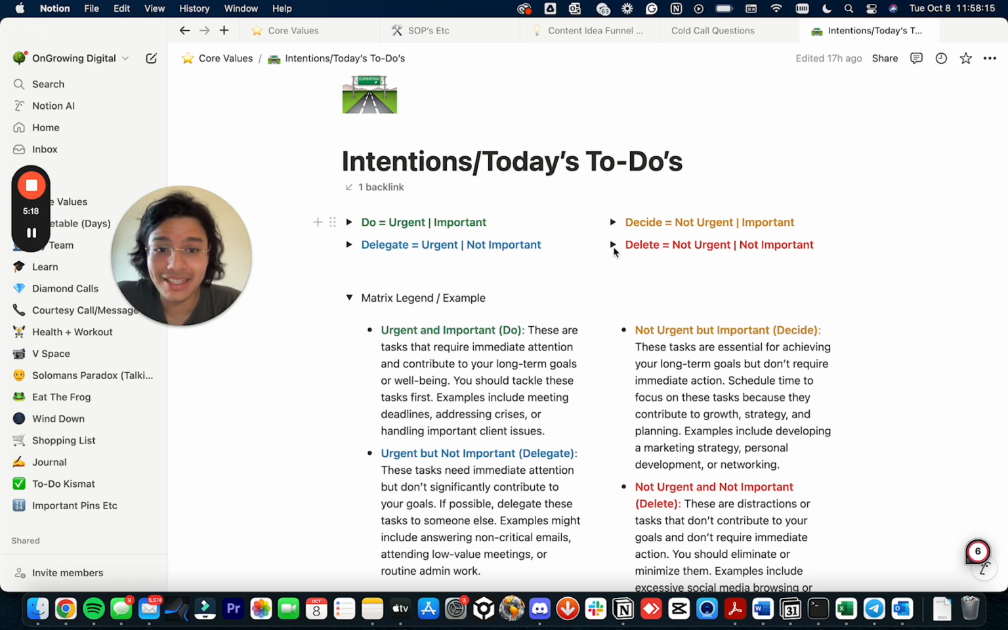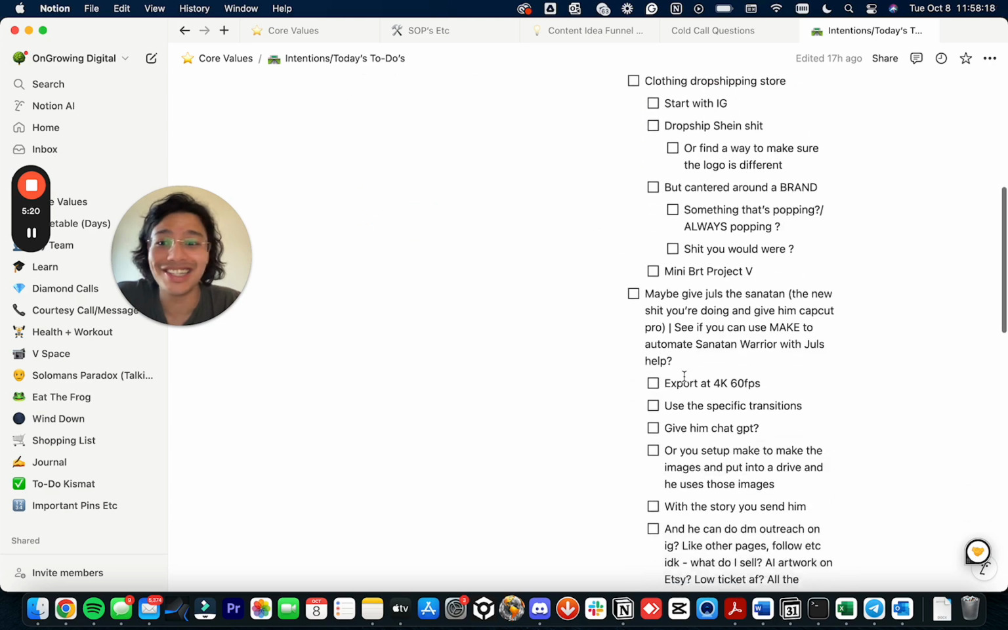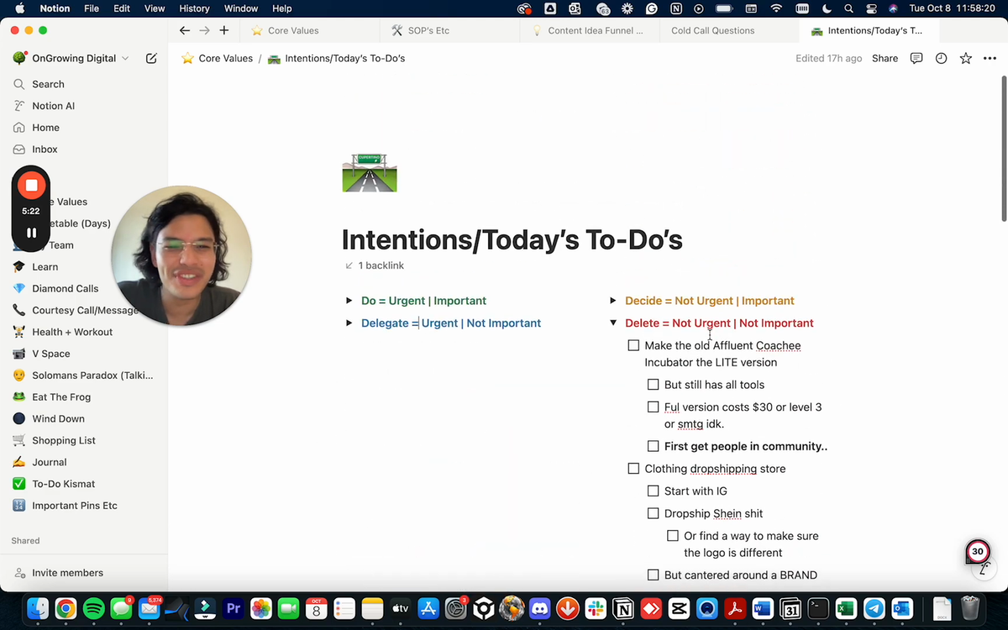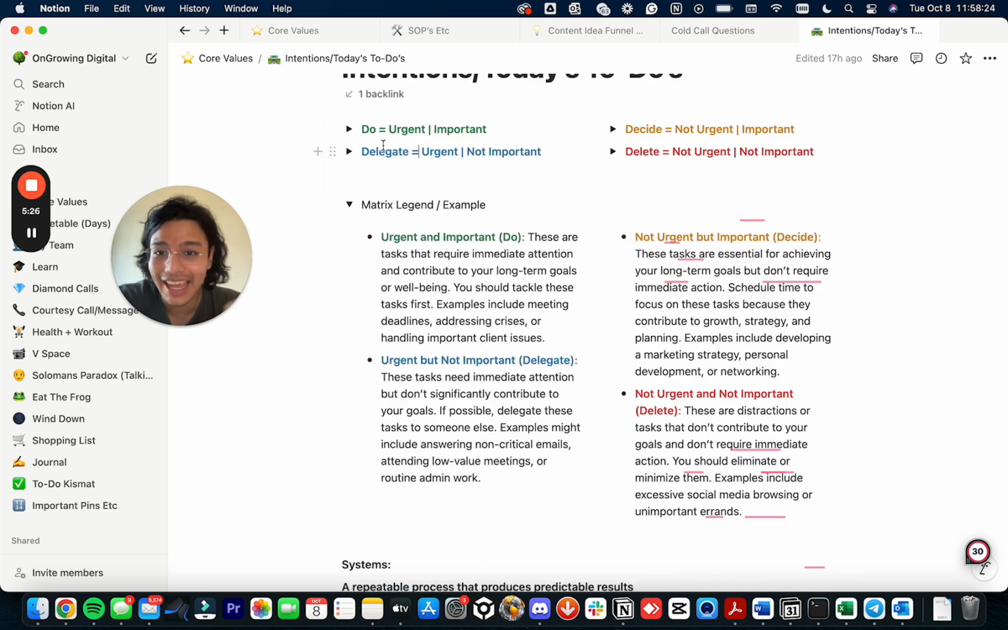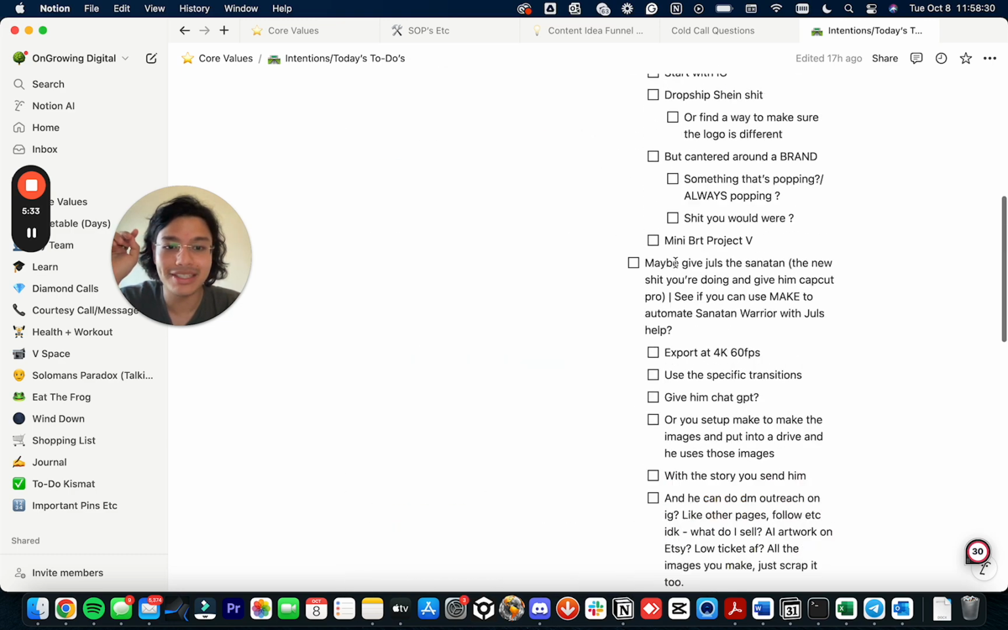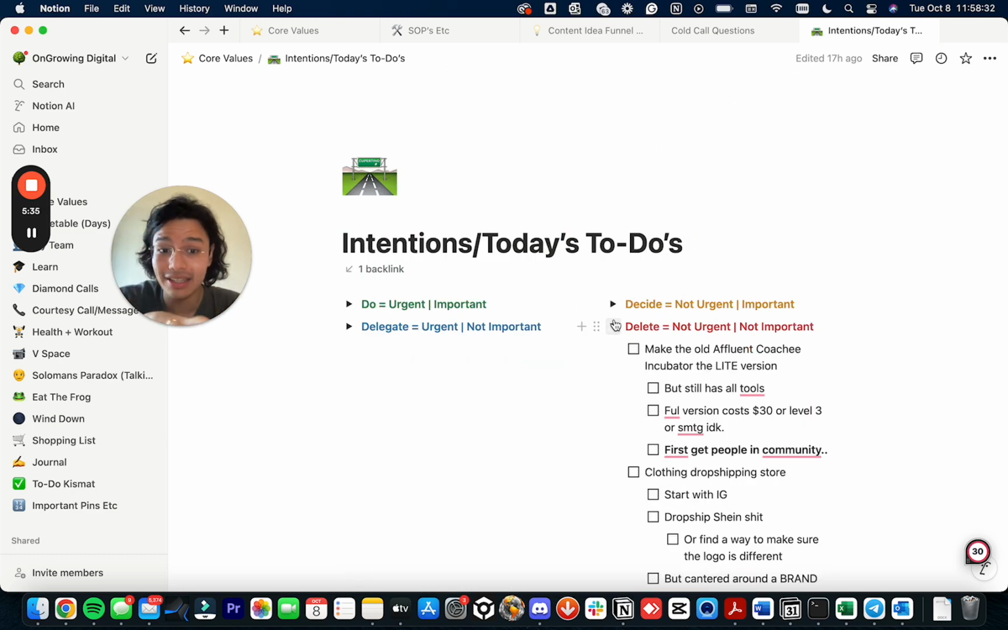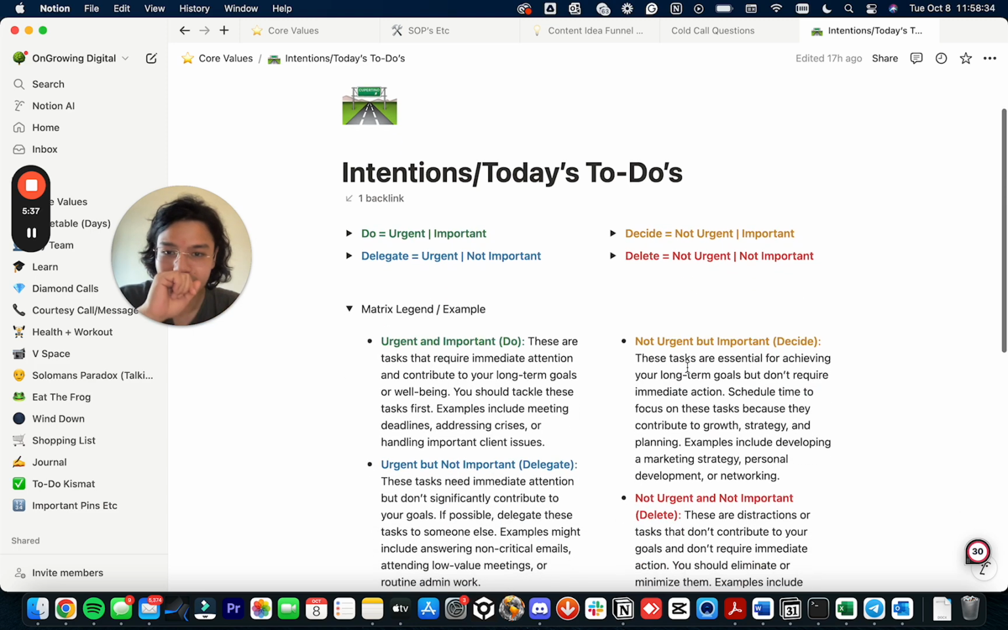But delete is just random business ideas that I might have had that are not really going to move the needle, but I'm just going to keep them there, because once everything is done and I have literally nothing to do, which is probably never, but if I have literally nothing to do, I'll start doing things from the delete section, right?